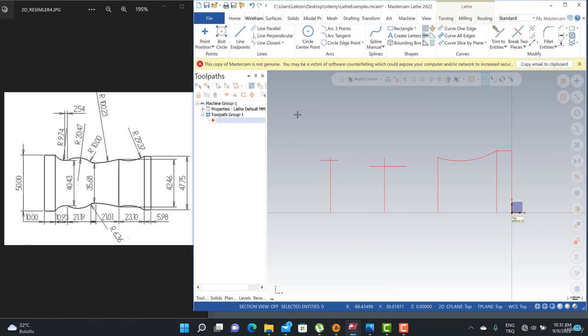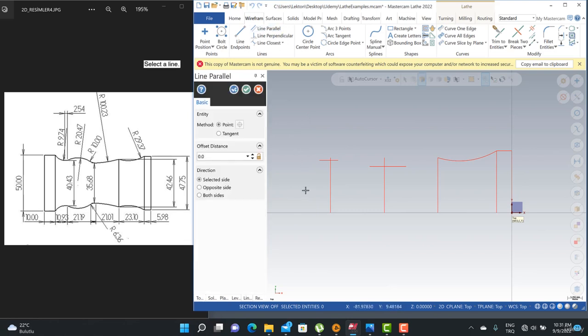Oops, sorry, I just need to use that one again. We can use that parallel line here, 10.93 here.